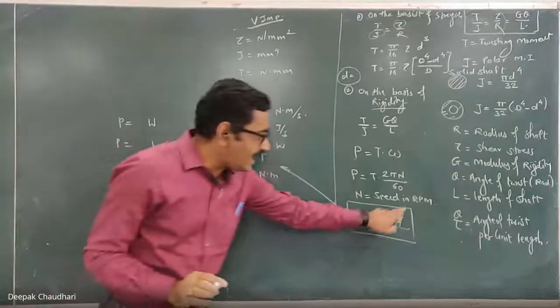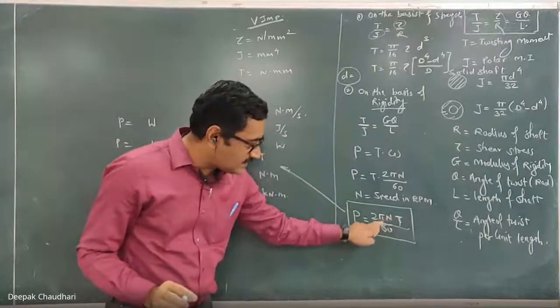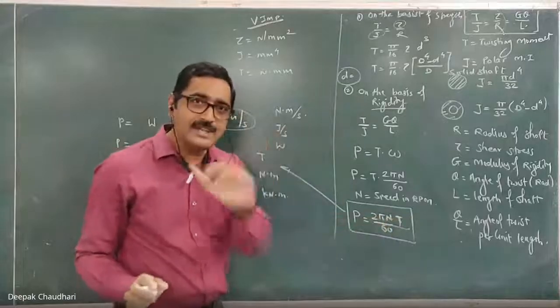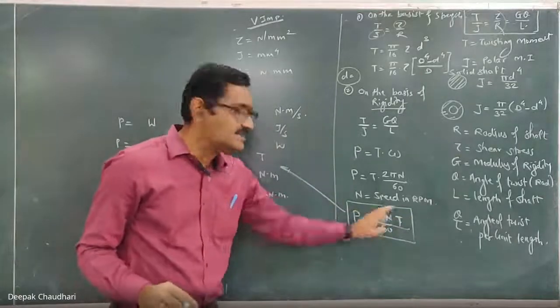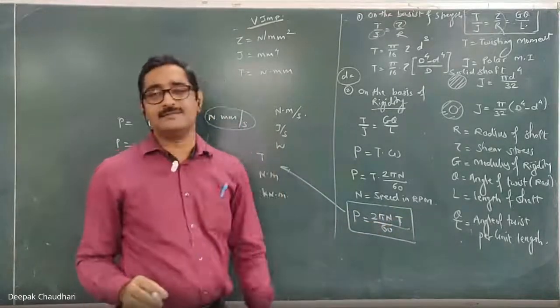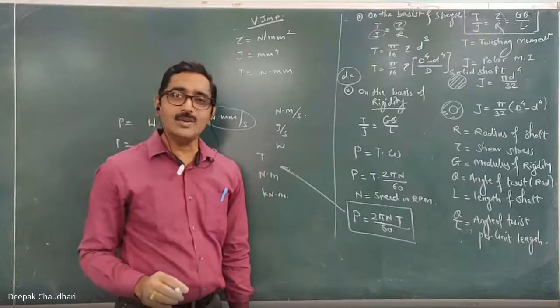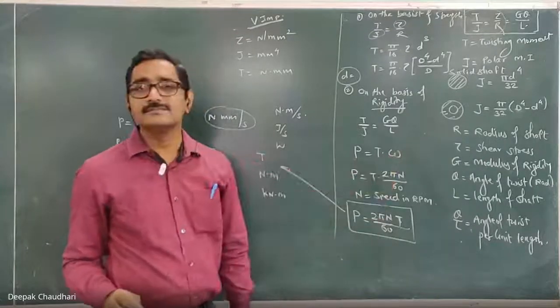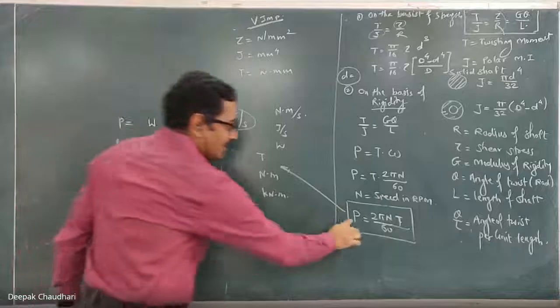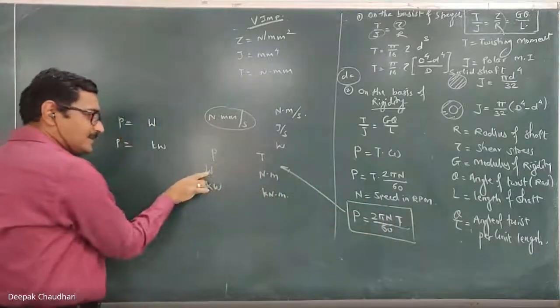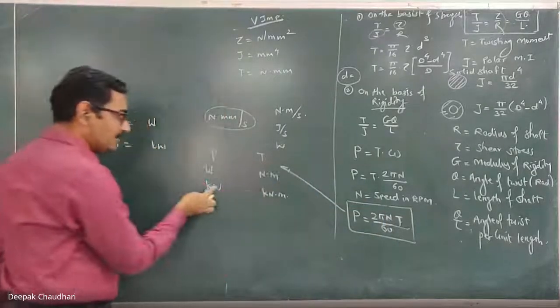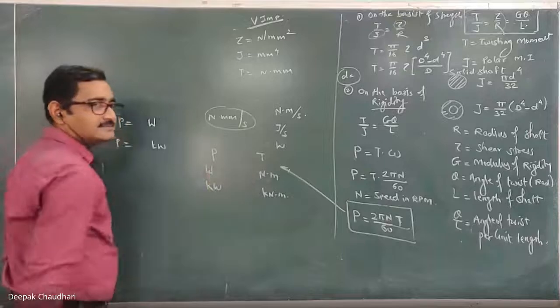And N is in RPM. That's why we have divided by 60. So this N divided by 60 becomes RPS, or this term is radian per second, okay, omega. Here, so in this formula, if the torque is in Newton meter, P must be in watt. If T is in kilonewton meter, P must be in kilowatt or vice versa.